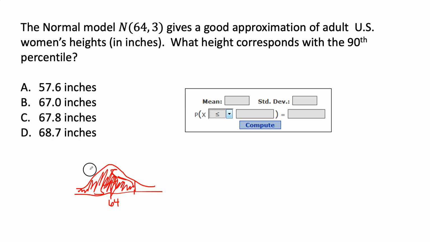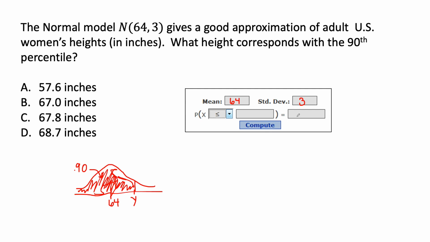So that means I know an area. 90% I'm going to convert to a decimal is 0.9. And I'm looking for what's the height that corresponds to that area. So my mean and standard deviation are going to remain the same. Mean of 64 and a standard deviation of 3.